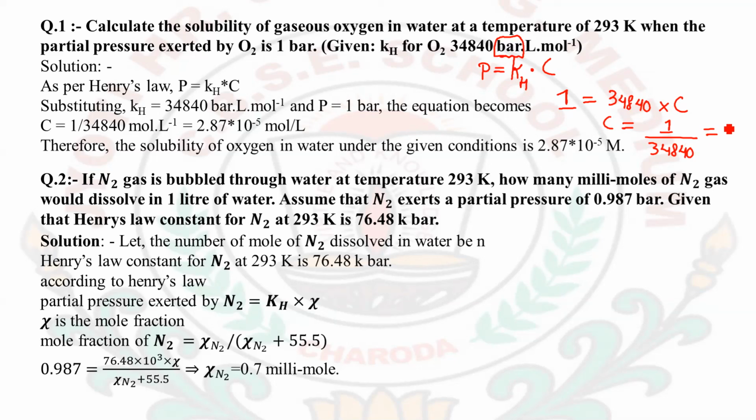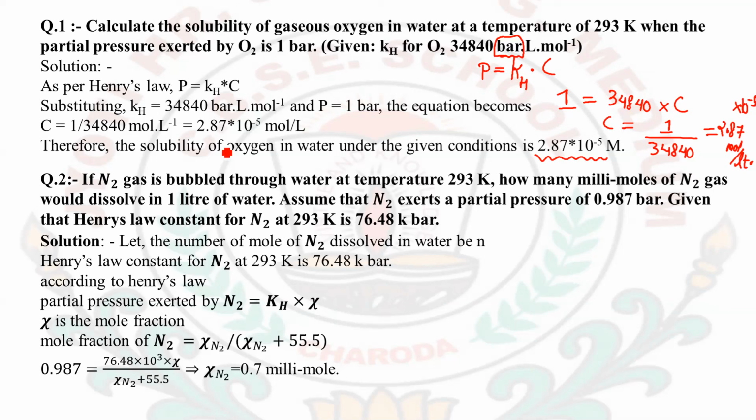On solving this, the answer will be 2.87 moles per liter. As I am finding the concentration here, the answer will be in moles per liter. So the solubility of oxygen in water under the given condition will be 2.87 into 10 to the power minus 5 moles per liter.